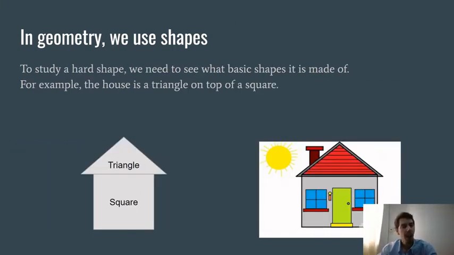And so when we study hard shapes, we need to see what basic shapes it is made of. For example, this house. What is a house? A house is just a square with a triangle on top of the square, right? It is a square, and on top of the square there is a triangle. Right? So if we want to study the house, we just have to study the square and study the triangle.